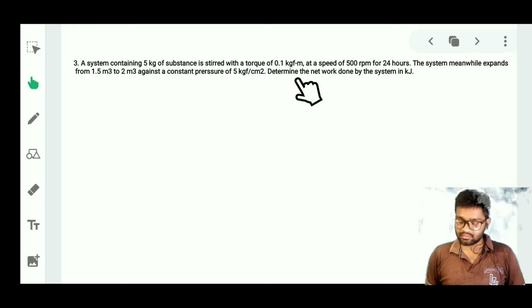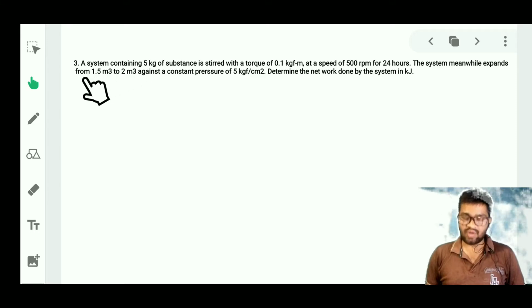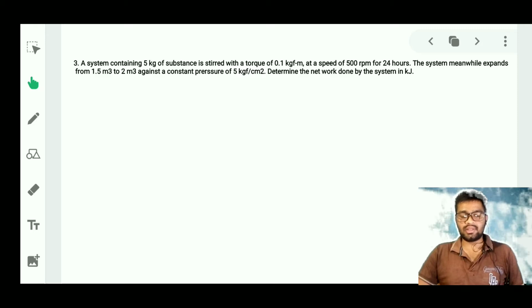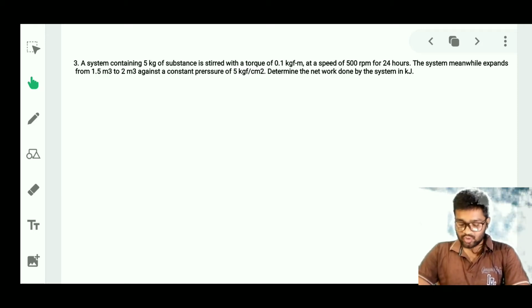It is at a speed of 500 rpm, and the time is 24 hours. The system meanwhile expands from 1.5 meter cube to 2 meter cube against a constant pressure, again given in kgf per centimeter square. We need to find out the work done during this process.